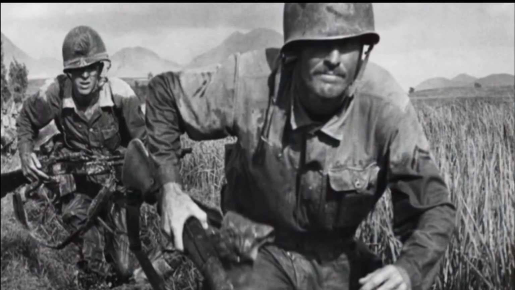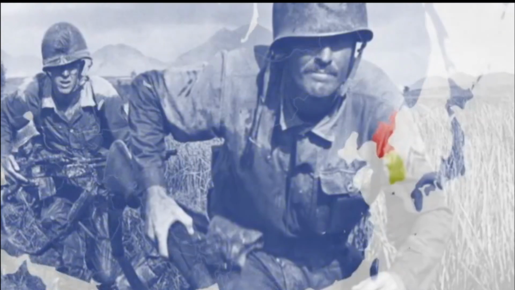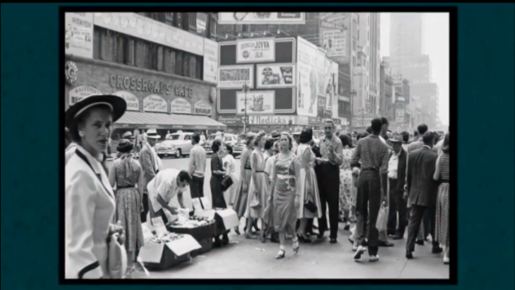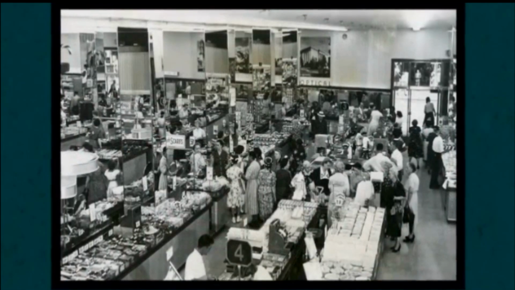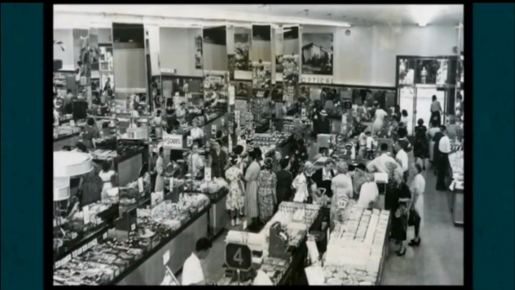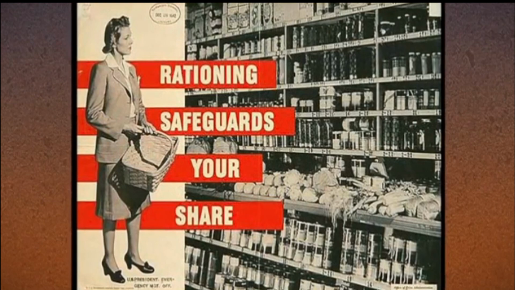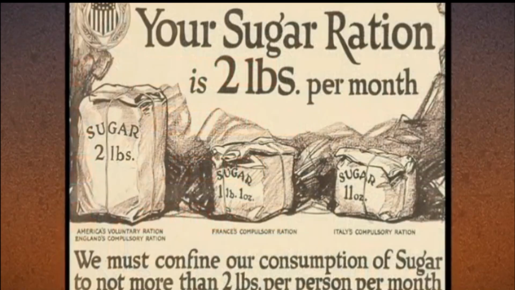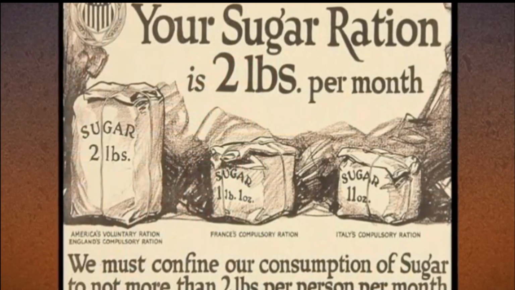This happened at the same time as the United States entered the Korean War. Inflation occurred because demand increased. Households rushed to purchase goods, remembering the supply shortages that occurred just a few years earlier during World War II.